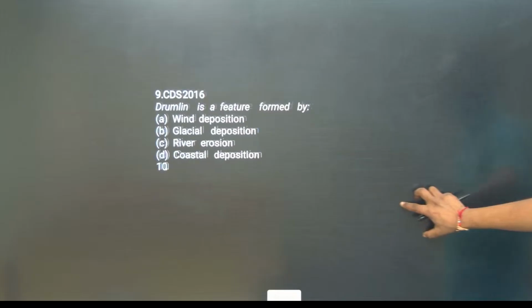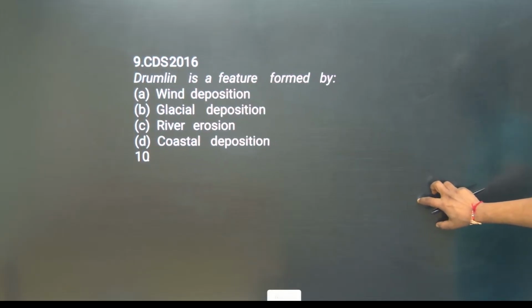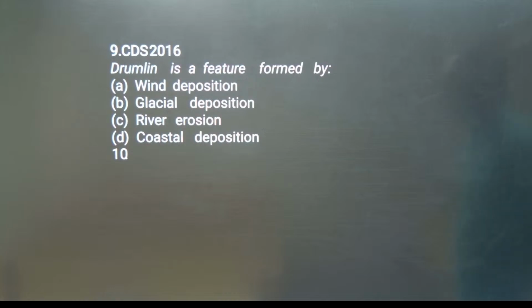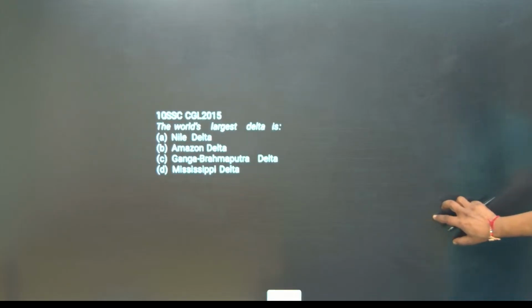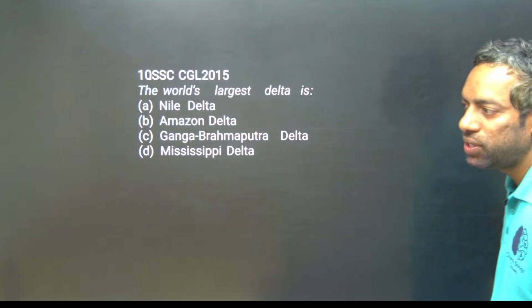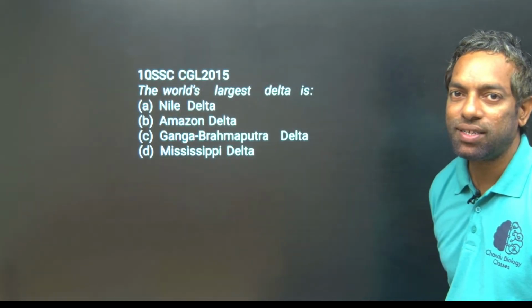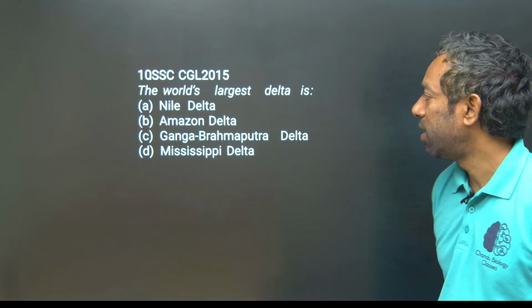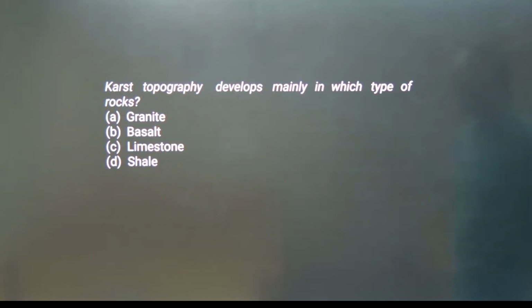CDS 2016. Drumlin is a feature formed by wind deposition, glacial deposition, river erosion, or coastal deposition? This is a question for you guys. You have to go through the slides again and find it. SSC CGL 2015, the world's largest delta is, this is also most important, I told you in the river topic, that is the Sundarban Delta, created by which river? Ganga-Brahmaputra, not Amazon.